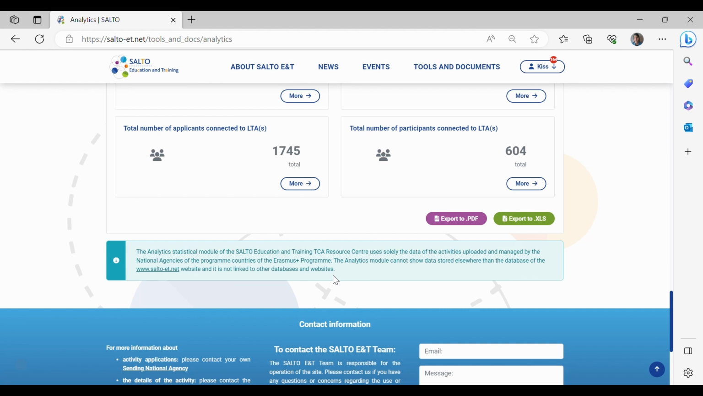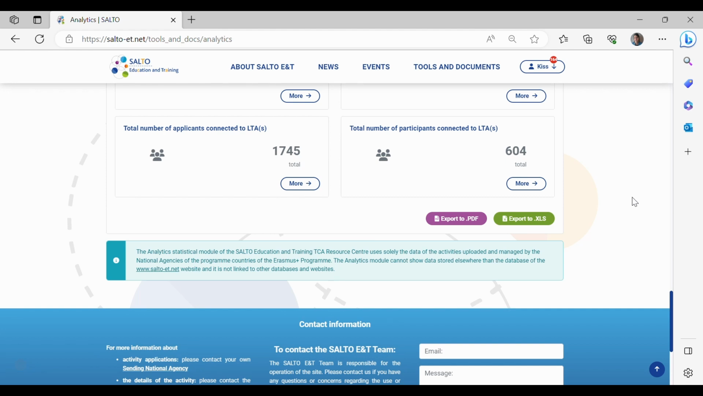So thank you for managing all the steps of the TCA lifecycle on our platform in order to avoid false statistics, e.g. TCA applicants managed elsewhere than on our website won't be shown in our applicant participant statistics.